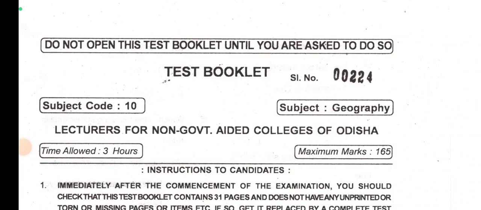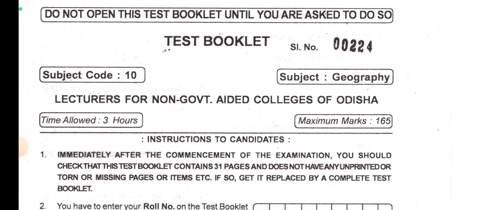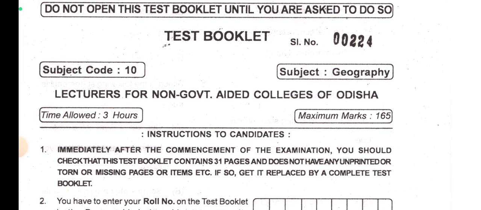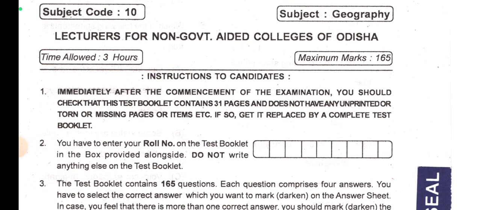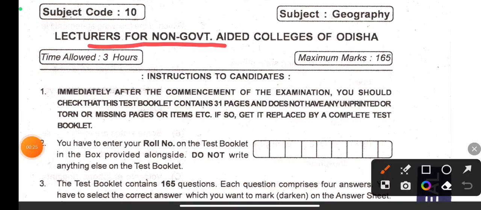Hello friends, good morning. Today, after quite a long time, I am again starting a question-solving video on a question paper. You can see this question paper belongs to lecturers for non-government aided colleges of Odisha. You can check the playlist, I think there are 2-3 videos on the same paper.